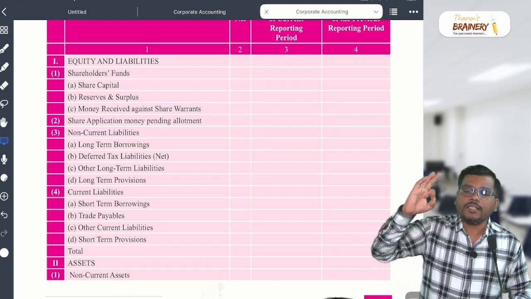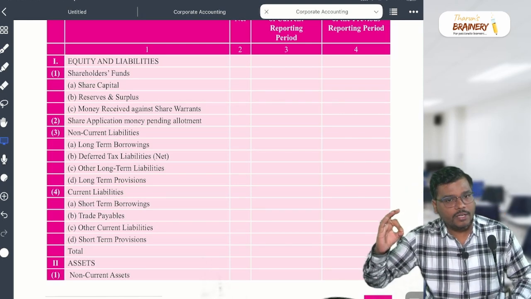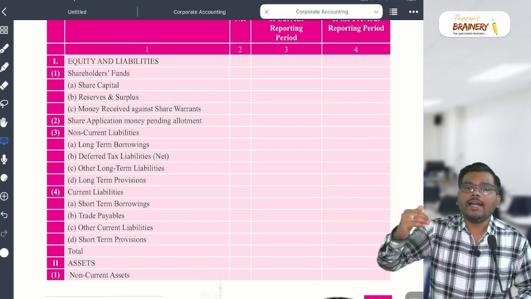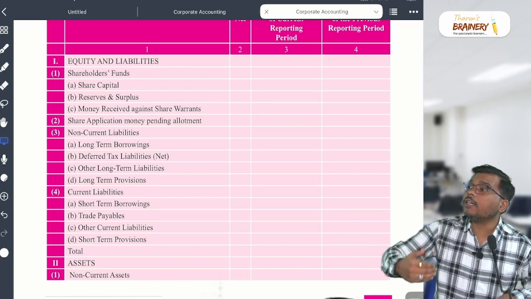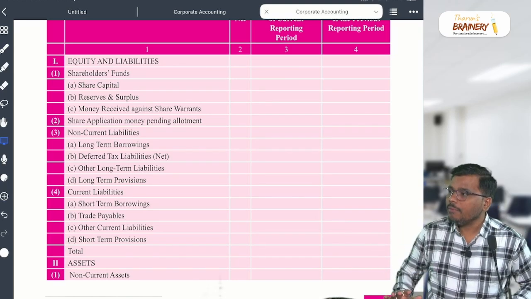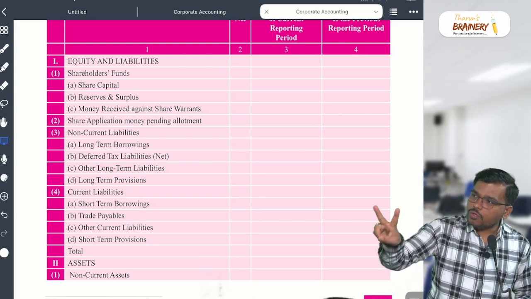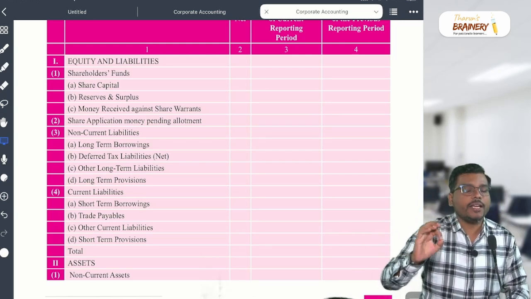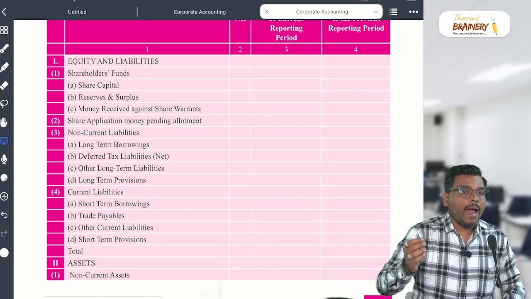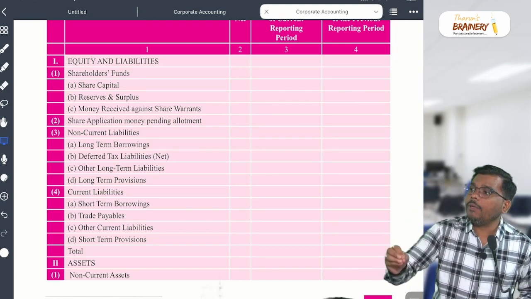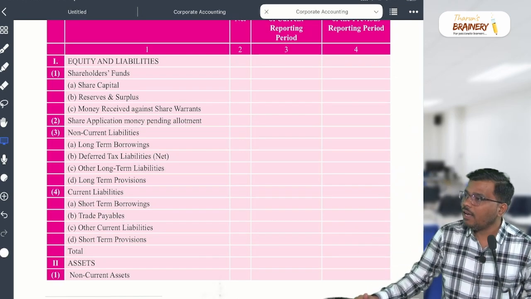So the two rights preference shareholders have: number one, a fixed rate of dividend. And number two, at the time of winding up, when the company closes, they get priority to get the money. So how many rights does a preference shareholder have? Two rights. Number one, a fixed rate of dividend irrespective of profit or loss. And number two, at the time of winding up, they will be paid first, before payment of equity shareholders. Are you getting my point?